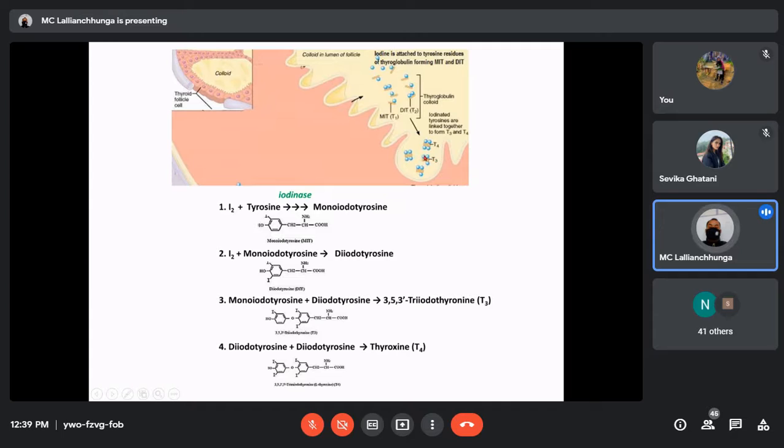Here you can see one, two, three, three molecules of iodine are there. Here another T3 is there. So to form T3, this reaction is required. For the formation of T4, two diiodotyrosines come together and form T4. These are the T4. This is how thyroid hormones are synthesized and stored inside the thyroglobulin, inside the colloid of the follicle.